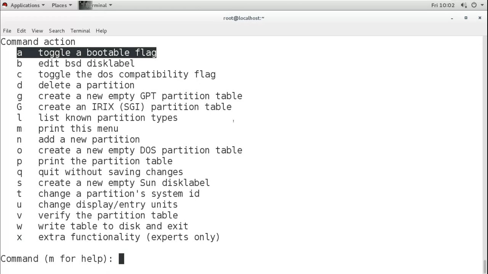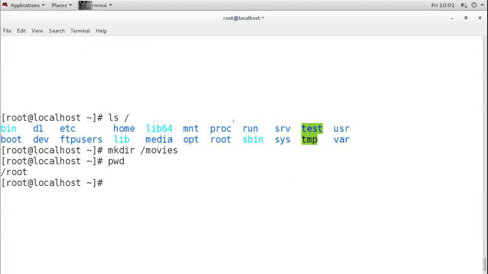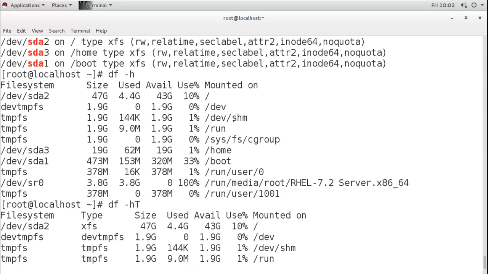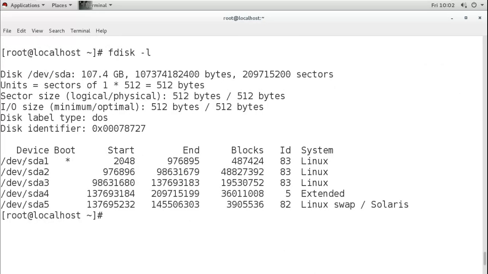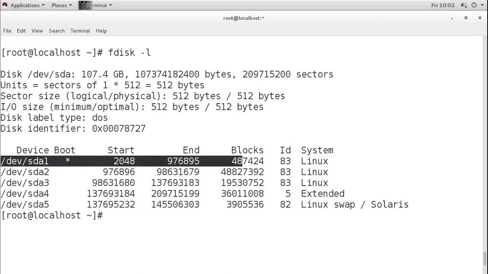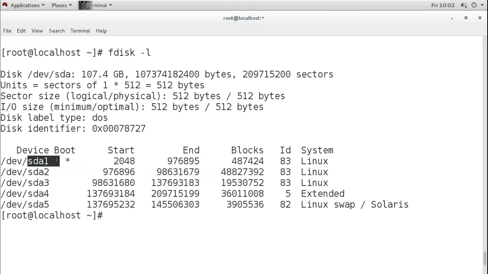Bootable flag, that means if you remember, when I run the fdisk command, what it shows here, this is the bootable flag and it is set to this partition of the first hard disk. And that means our system is booting from this hard disk and from this partition of the hard disk.